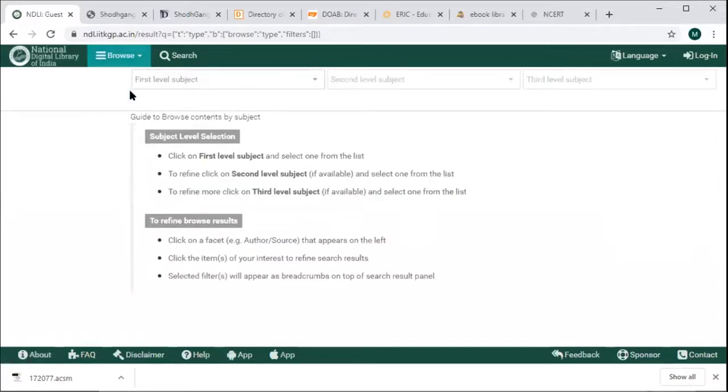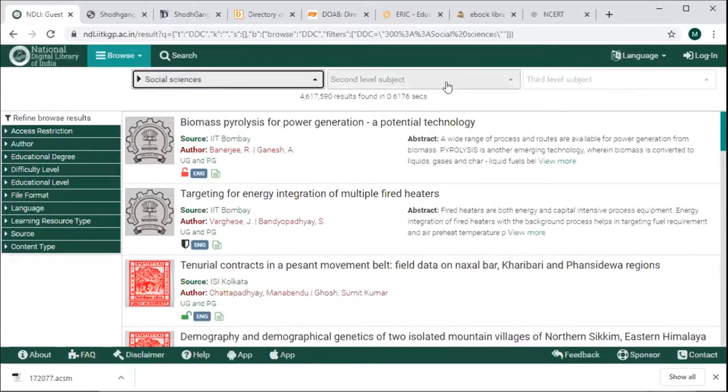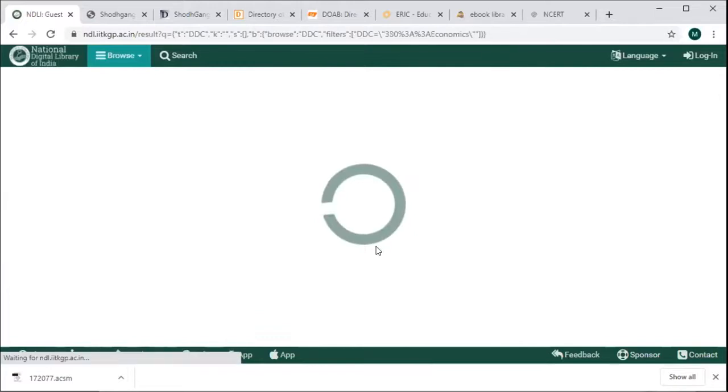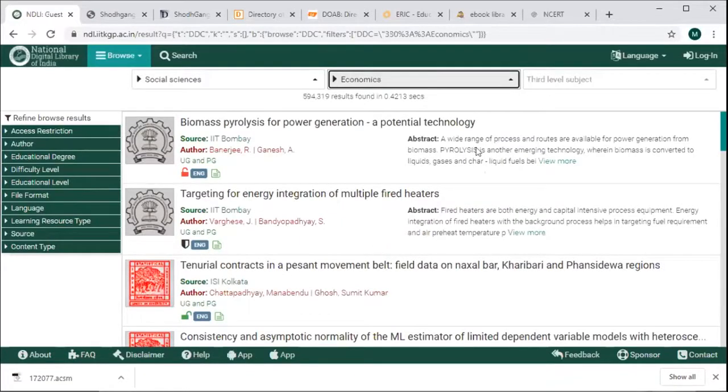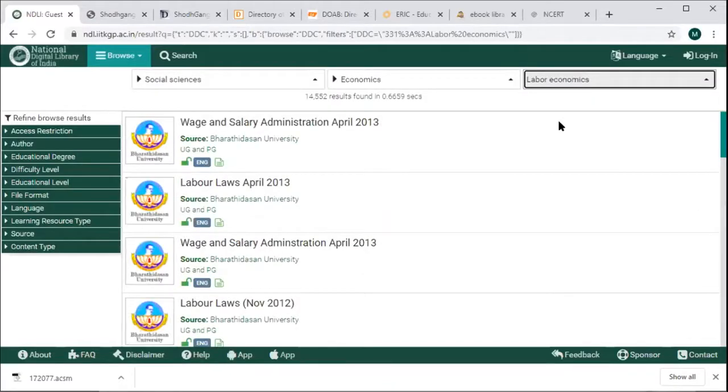You can browse by subject. There are 3 levels given for browsing by subject. See, this is the first level. If I take social science, it will show you all social science broad category resources. Then in social science, I can take economics, second level. It will show the resources which are available in the subject economics. Third level, again labor economics is there. Then your search gets narrow.